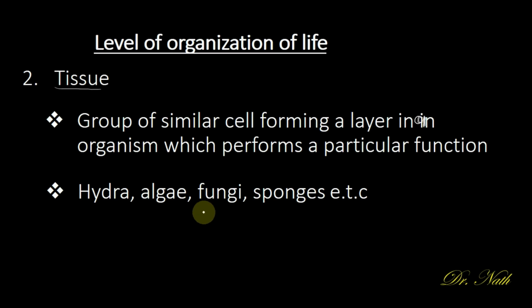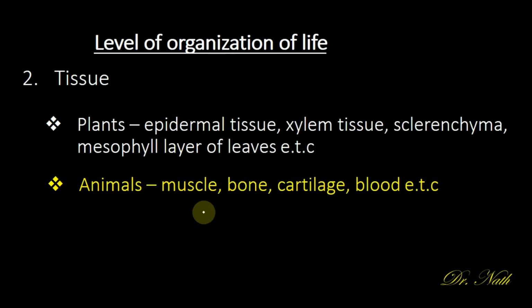In addition to this, we also have tissues in the body of plants and animals. Examples of tissues in plants are epidermal tissue, xylem tissue, sclerenchyma tissue, and the mesophyll layer of leaves.